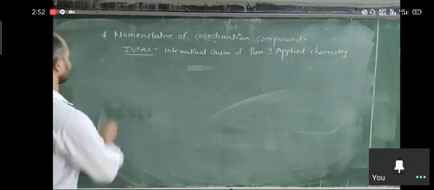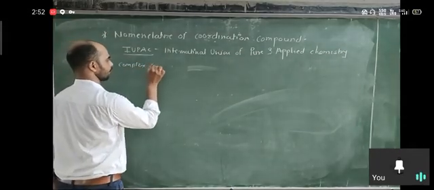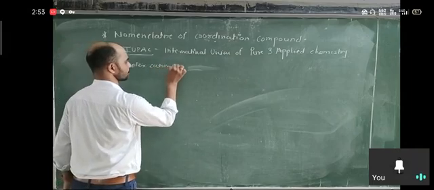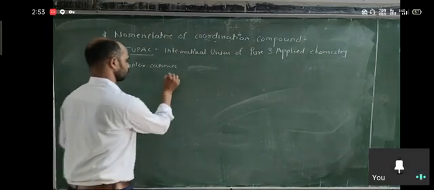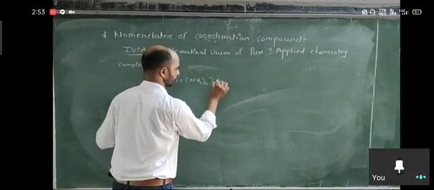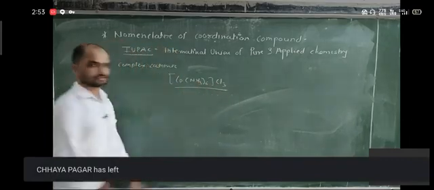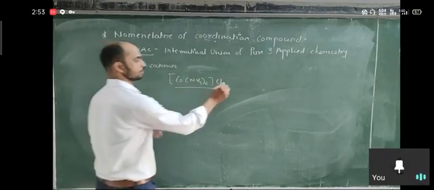Second rule, complex is cationic. So example is [Co(NH3)6]Cl3. So look at here. Overall compound is neutral, but compound is ionic.